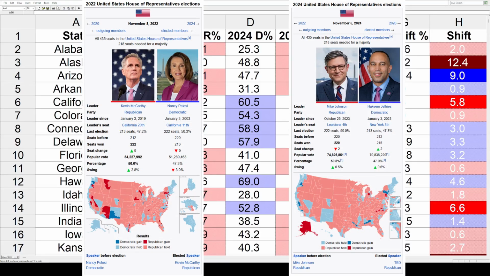So in the 22 midterms, Republicans got 50.0, Dems got 47.3. So that's going to be our starting point. Then in 24, Republicans bumped it up to 50.5 in that national popular vote. Democrats also bumped it up to 47.9. So not a gigantic swing there, but how does that trickle down into each individual state?